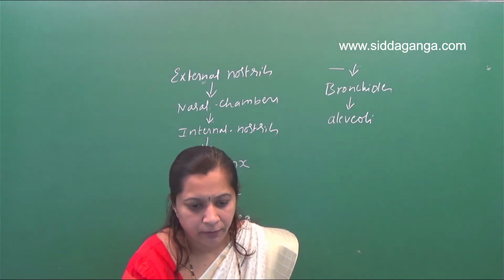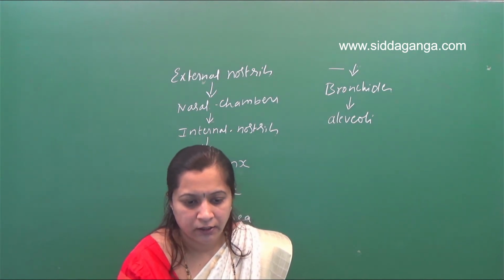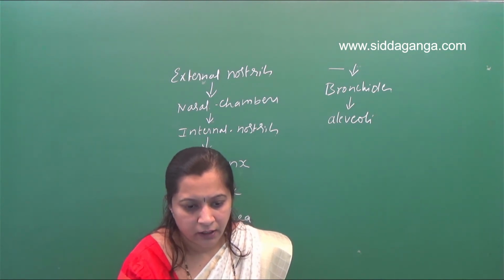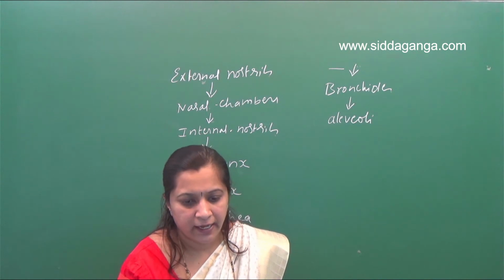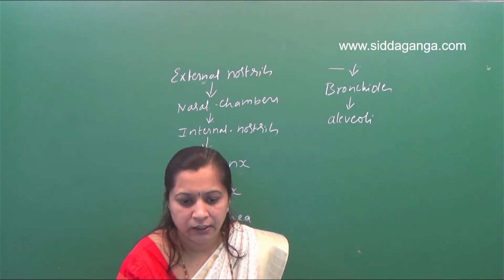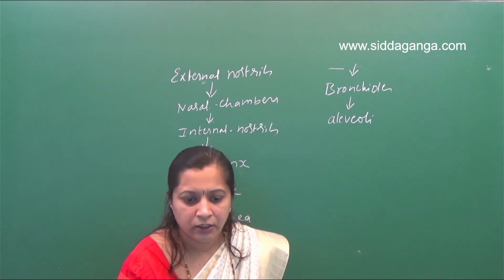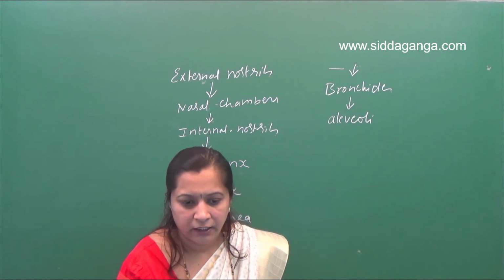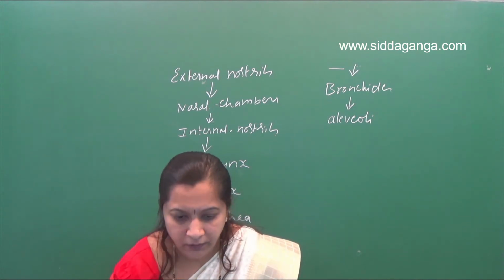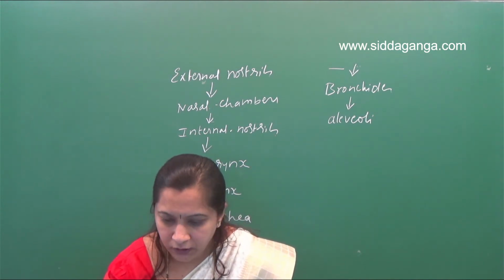In the remaining three options, for example in the second option, after the external nostril they go directly to the internal nostril. The nasal passage is not here. After the internal nostrils, they give the nasal passage, then pharynx, larynx. So this is not the correct pathway of air conduction. The correct pathway is the first option: external nostril, nasal passage, internal nostril, pharynx, larynx, trachea, bronchi, bronchiole and alveoli. Got it? So the right option is the first one.